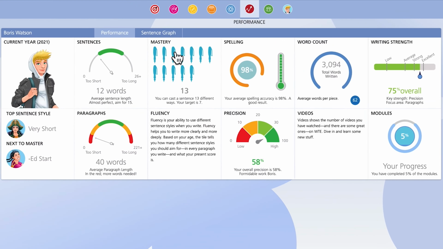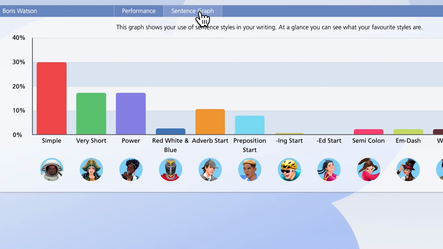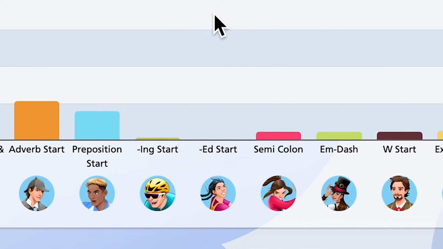The other useful page from this screen is your sentence graph. If you'd like to see what sentences you're using in your writing, have a look.